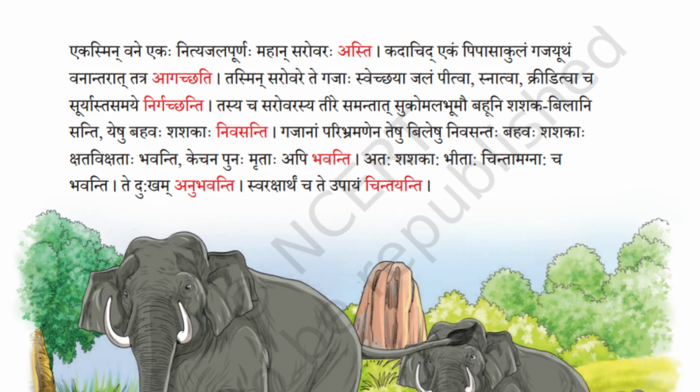Pradhama Vibhakti Eka Vajanam words we have three in the sentence. Ekaha, Jalapurnaha and Sarovaraha. So we don't have to look at any other words in the sentence. We have to consider these three words from which we have to choose the Kartrapadam. Ekaha is cancelled because Ekaha is a number. We don't talk about a number. Here it is obvious that it's a story and it is talking about one something. So Ekaha is cancelled. Now the leftover is Nitya Jalapurnaha and Sarovaraha.